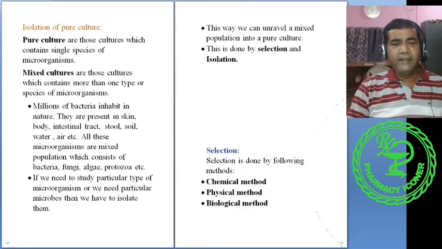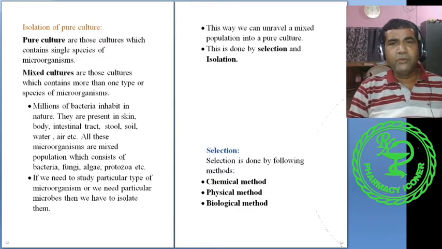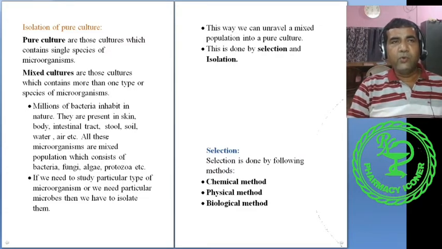To study a particular type of microorganism, what do we do? We need to isolate them. Even to use a particular type of microorganism, we need to isolate them. So it is done in two stages. That is, first is selection of the microorganism and second is isolation of the microorganism.